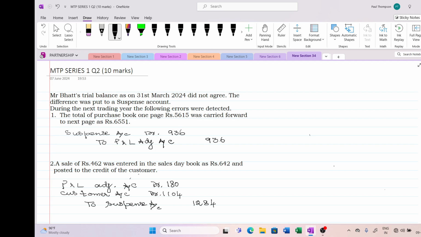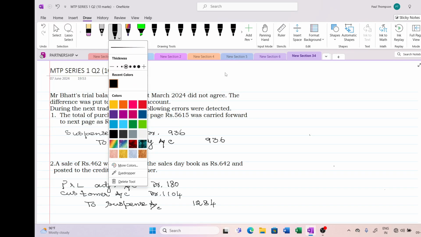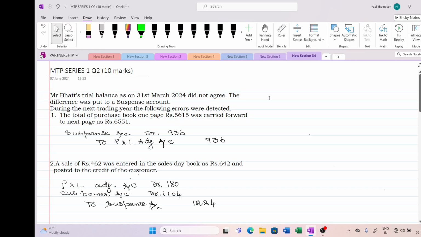Now let us see one by one. The total of the purchases book, one page of 5615, was carried forward to the next page as 6551. So now immediately you should understand the purchases has got a debit balance.